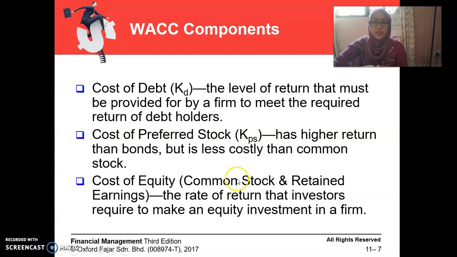And cost of equity consists of common stock and retained earnings, which is the rate of return that investors require to make an equity investment in a firm. All of these, cost of debt, cost of preferred stock, and cost of equity, are included in the weighted average cost of capital.